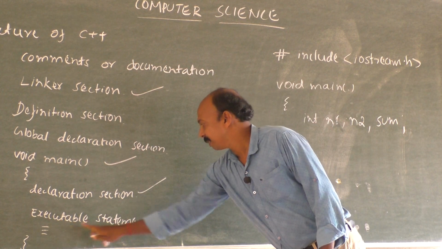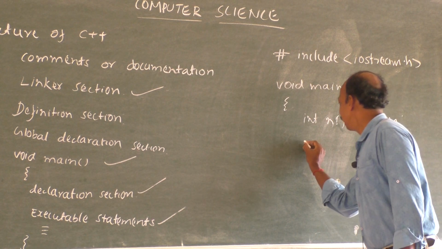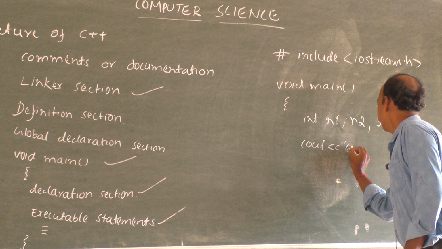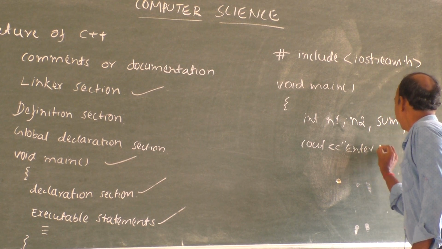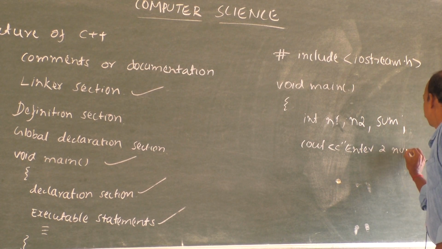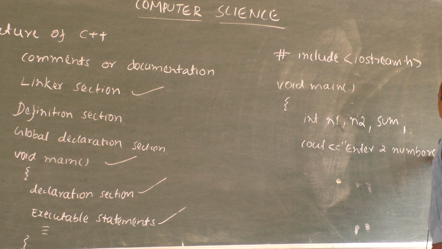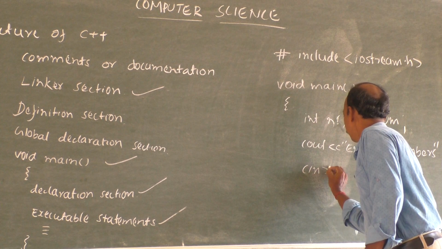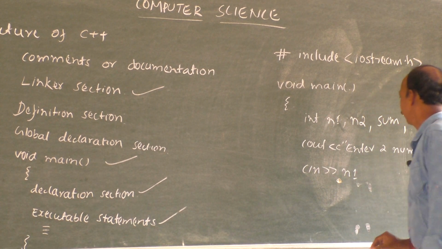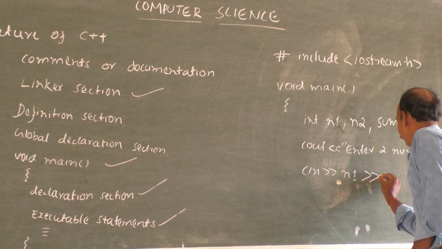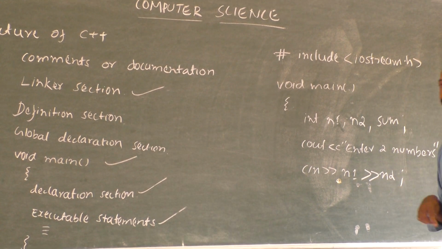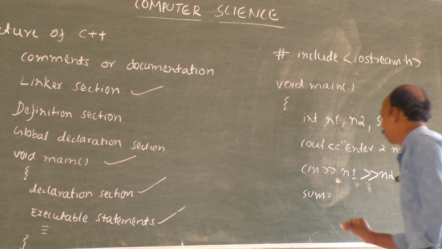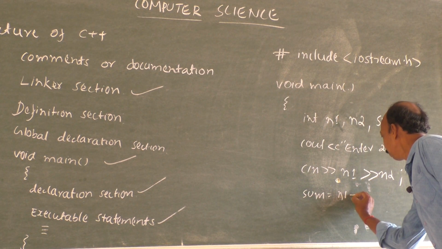Then come the executable statements. We shall write cout, enter two numbers. Cin, that is to input n1, second number n2, then sum is equal to n1 plus n2.